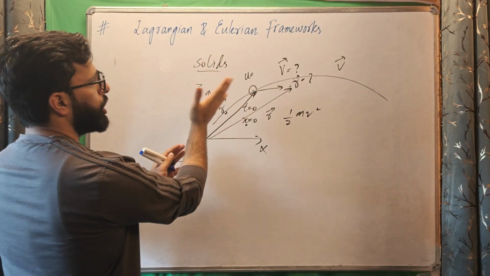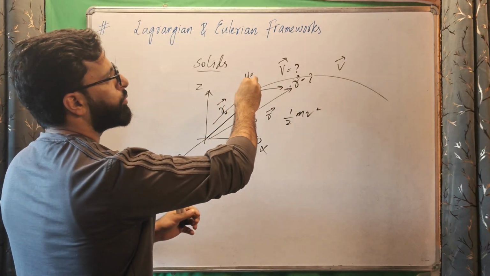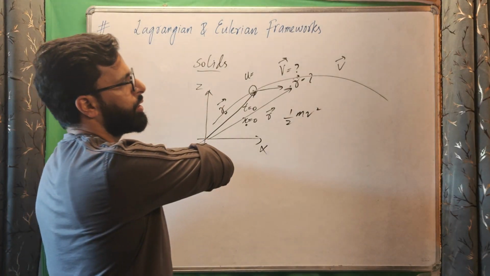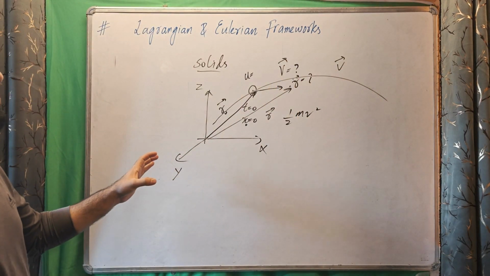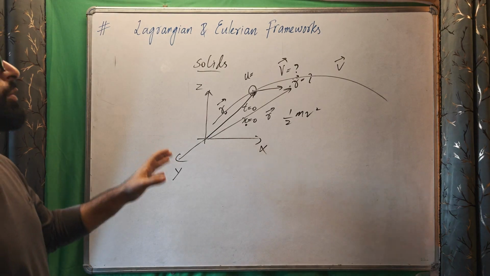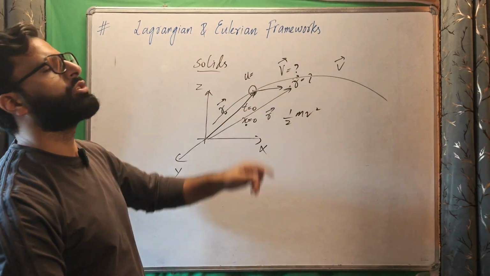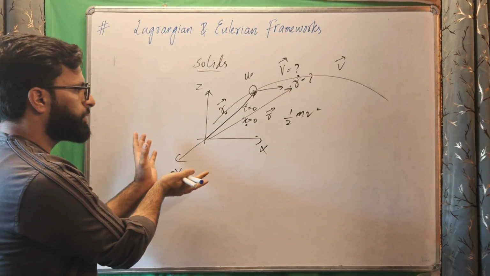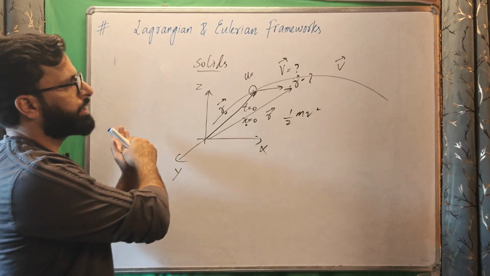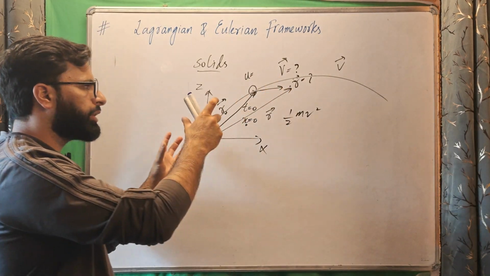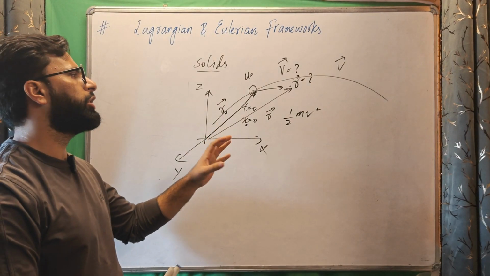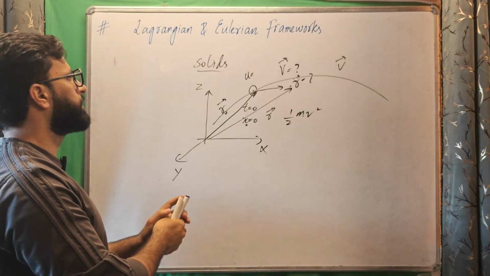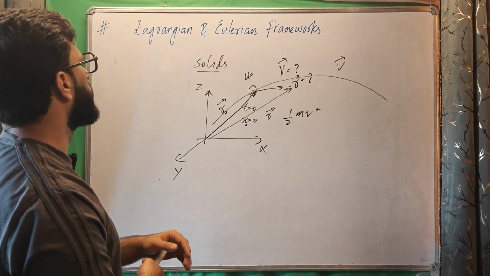We use a frame of reference, we track its position and we track its velocity at different instants of time to get the path of motion and velocity. This framework of studying motion is known as the Lagrangian framework, in which we track individual particles with respect to some frame of reference to get their path of motion and velocity, because these two give us everything about that body in order to use it for practical purposes, to build or create anything out of it.